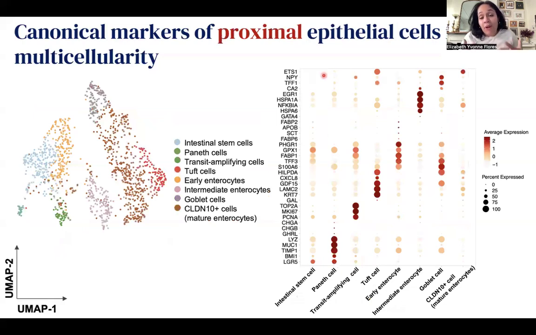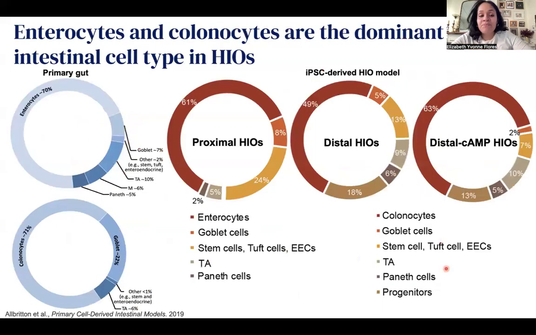Similarly, if we look at proximal organoids, well, the same thing is true. We're able to capture the 5 main intestinal cell types, and in addition, steps of maturation, including either early, intermediate, or mature enterocytes. And in the accompanying dot plot, similarly, markers of either intestinal stem cells, Paneth cells, and the remaining cell types. And so here we're able to capture the multicellularity of the proximal gut.